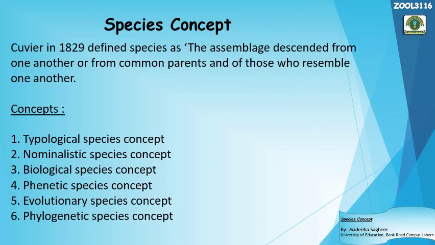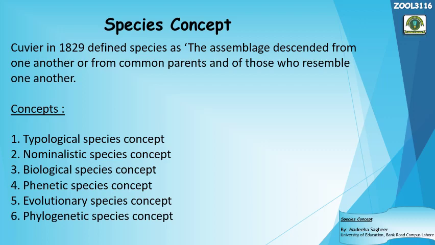Okay, types of the species concept. The basic definition that was given by George Cuvier in 1829 was that the species is an assemblage descended from one another or from common parents and of those who resemble one another. This was the definition given by the French zoologist.